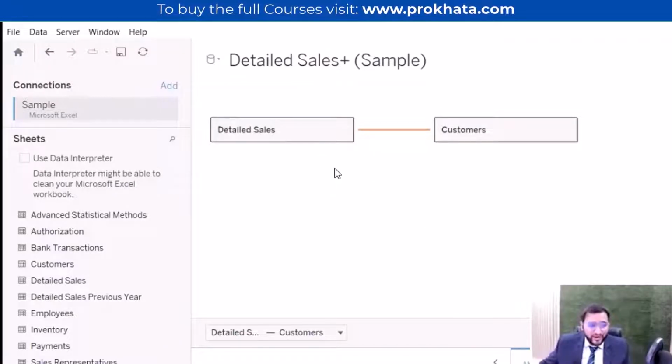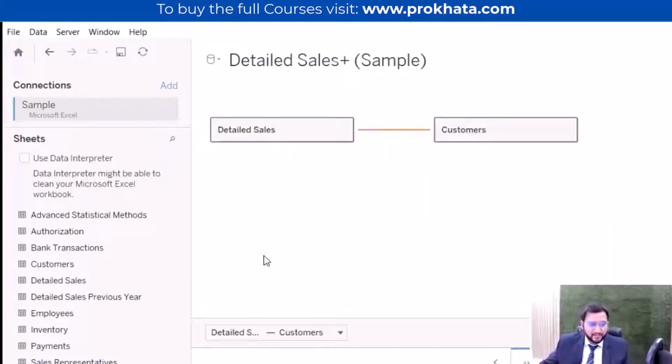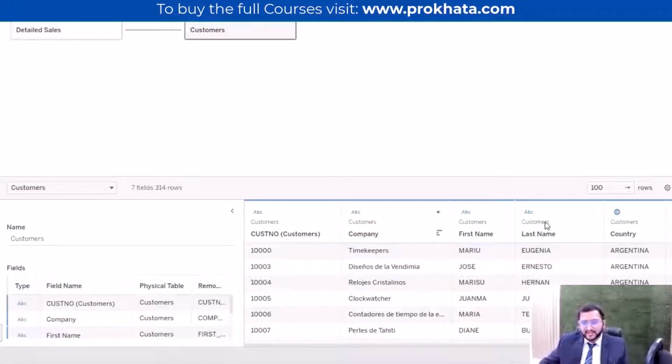So it has already made a relationship with the customer table. Let me see if it is correct or not. So it has made a relationship. We can see in the lower middle part how a relationship differs from a join. There is some learning data also, so ignore that. You can move on to the middle part. There is the details data. Tableau has taken customer number as the primary key, and in the customer sheet here we can see all the data, like what columns are available and what data is available.